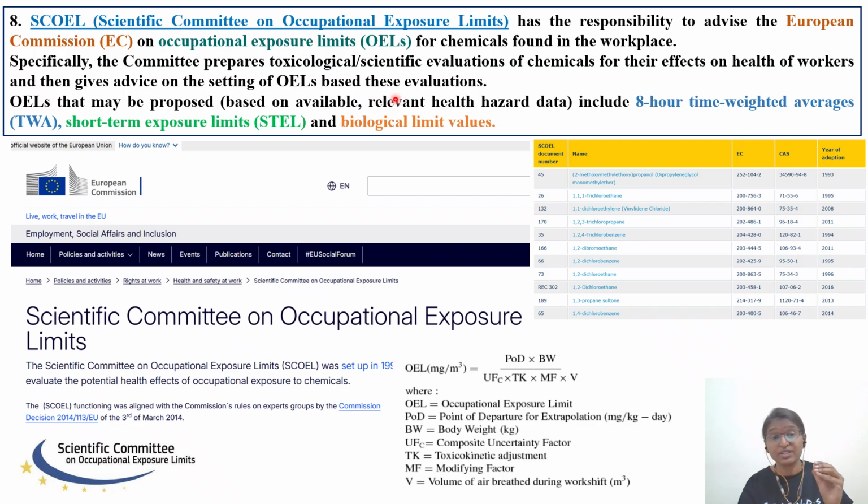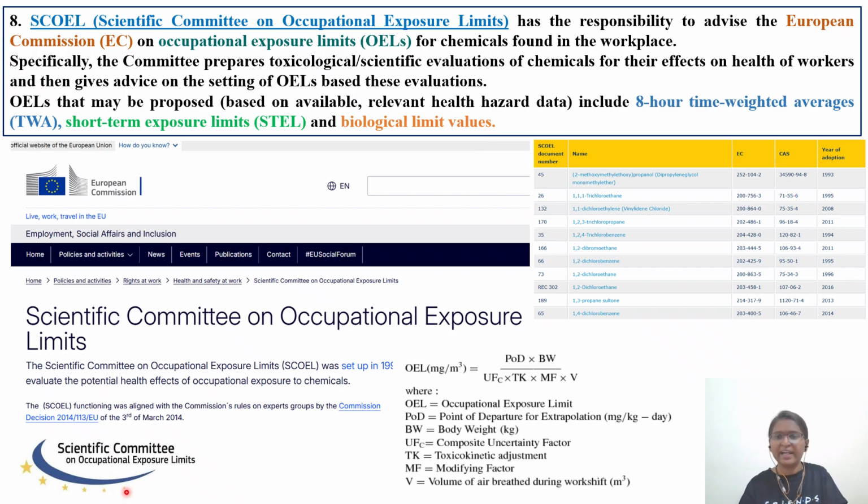So we have different types of exposure limits. OELs may be proposed based on the available relevant health hazard data. In the health hazard table you have four different things. One is sensitization, reproductive hazard, whether that chemical is going to cause reproductive toxicity, genotoxic hazard, and I think developmental toxicity will be there. Four will be there: mutagenicity risk, hypersensitization risk, like that.